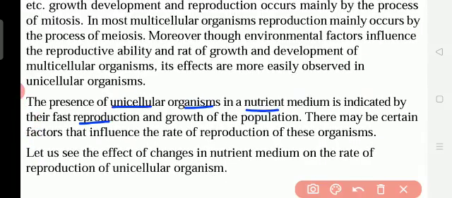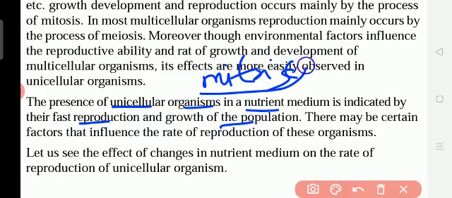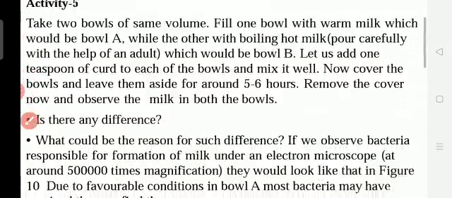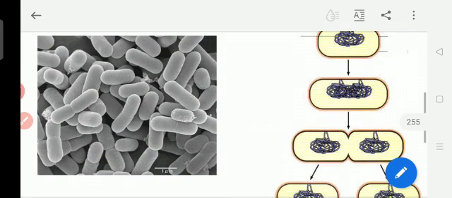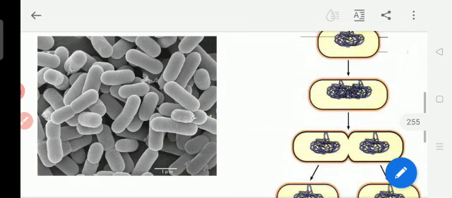Okay, so the presence of unicellular organisms in a nutrient medium is indicated by their fast reproduction and growth of the population. So mitosis means what? Increasing the cell division. Mitosis is mostly present in unicellular, single-cell organisms. There is one example: milk changing into curd. In the night, when we pour a little curd into the milk, by the morning the milk changes into curd.